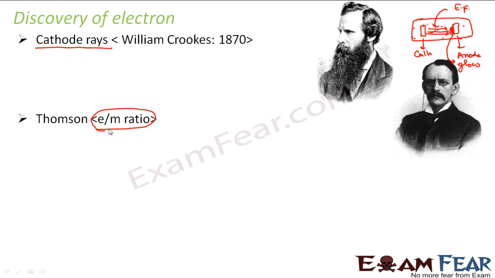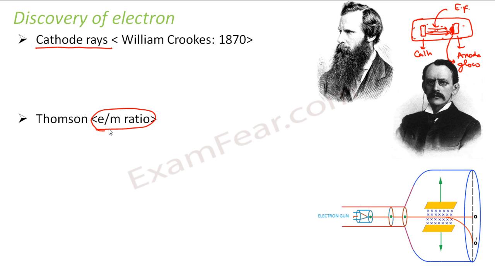So what did Thomson do? This was Thomson's arrangement, where he applied a magnetic field. This cross represents a magnetic field, and he also applied an electric field between these two plates. From this electron gun, the stream of cathode rays was ejected.